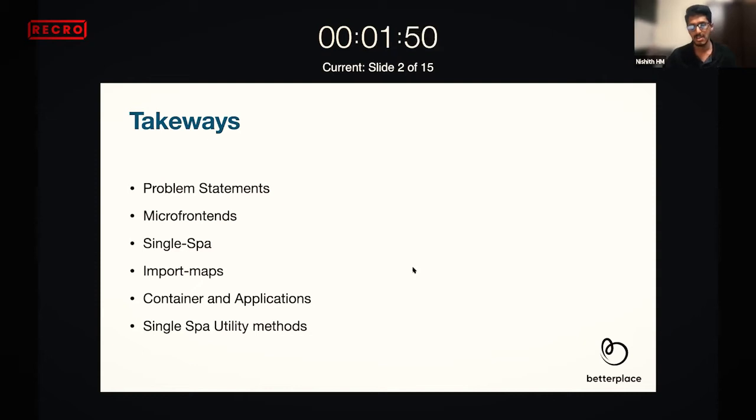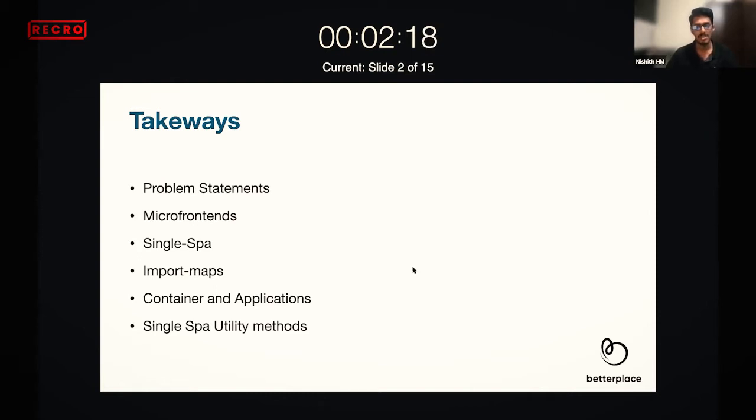If you are facing the same problems in your company, you can propose the solutions as well. Then, there are a lot of micro frontend frameworks in the market, with new ones coming every day. So why did we use single spa? What key features did we get from single spa as developers, and why did we not use the other methods? Just a gist about that.